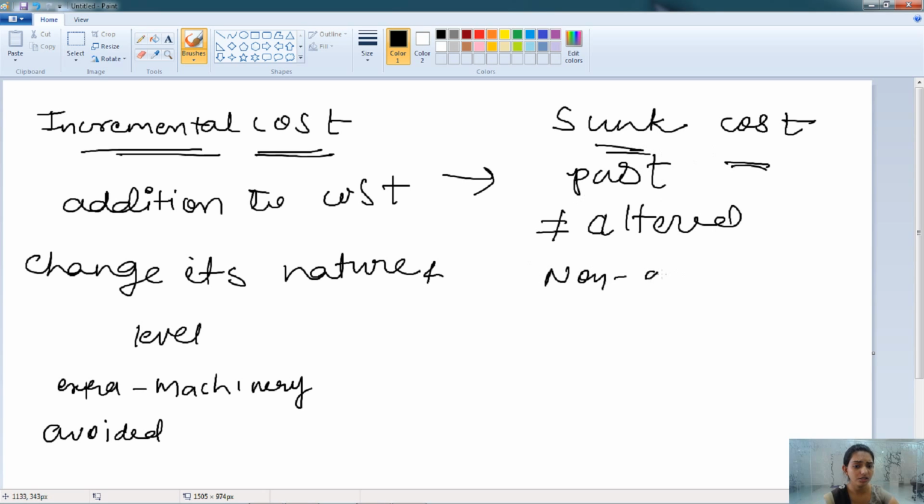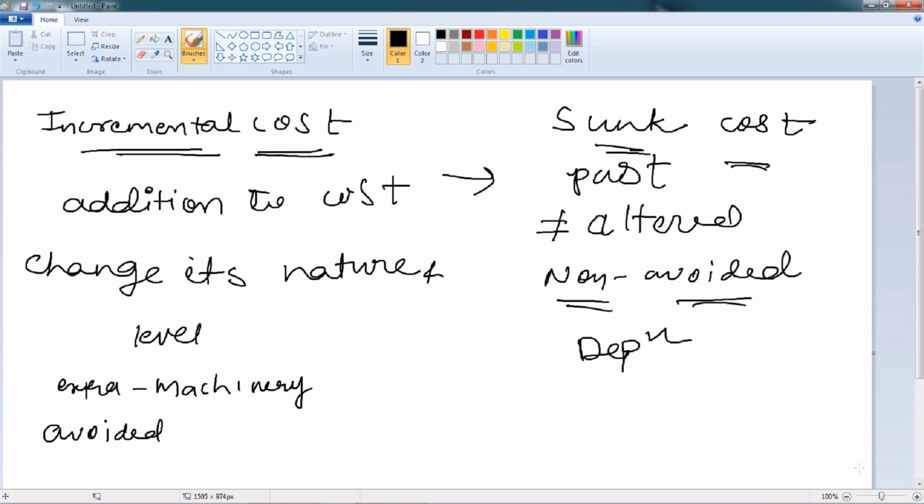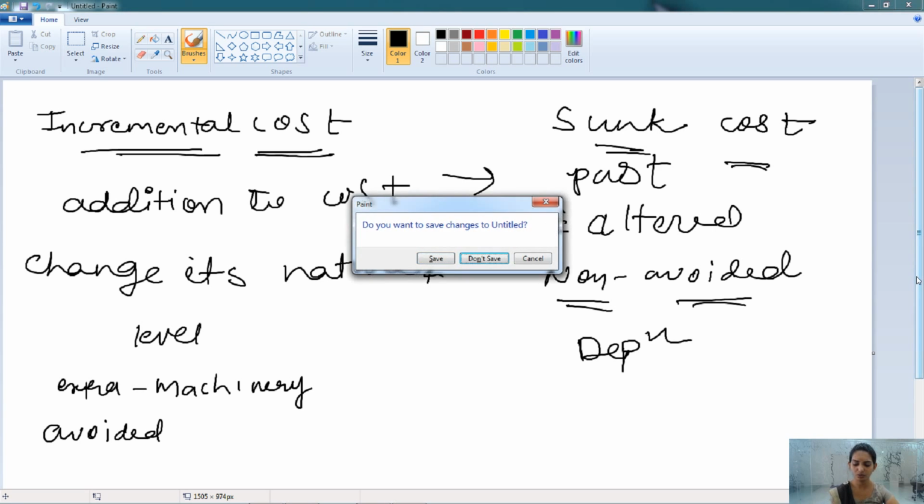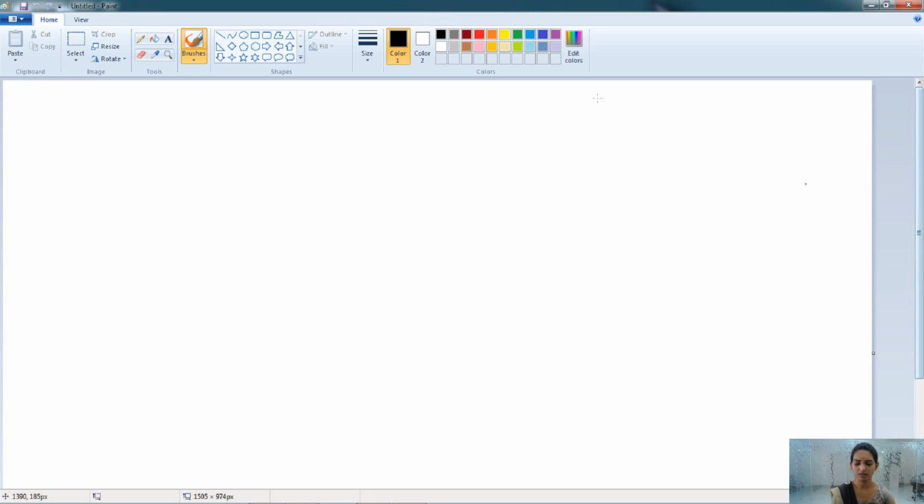Here sunk cost cannot be avoided because it is related to the past and it is already incurred. So this cost is also known as the non-avoidable cost. For example, depreciation is a non-avoidable cost and it can't even increase or decrease due to the change in quantity. So this is known as the sunk cost.